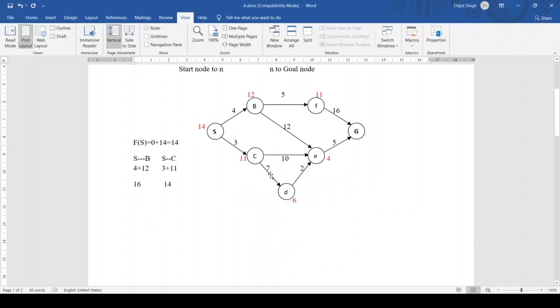Means we have two paths. As S to C is minimal and optimal, we can go from SC to E or SC to D. So let's explore these.